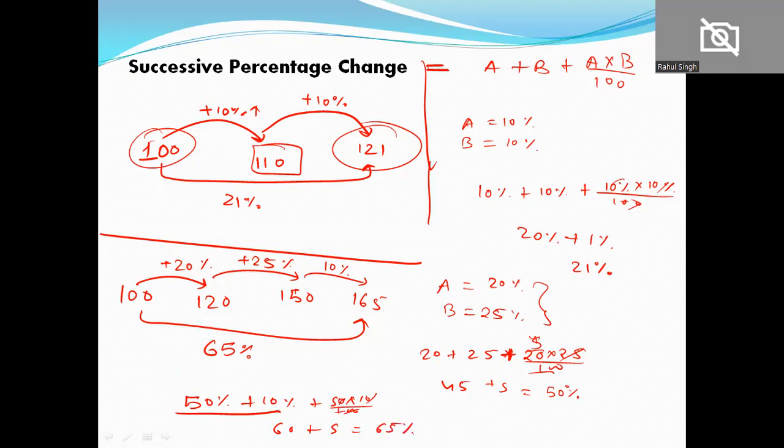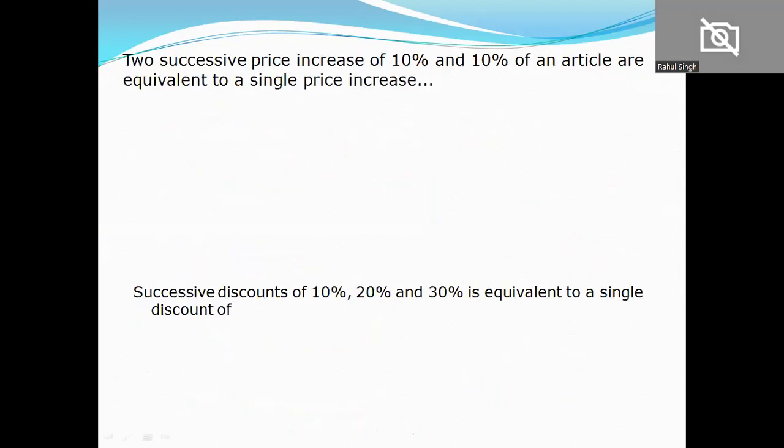Now this is also used to find out discount, but discount में क्या होता है, चीजें reduce होती है, so if something is reducing then we have to apply minus sign because minus shows that the thing is reducing. Let's take a question on it. Two successive price increases of 10%, 10% of an article equivalent to a single price.